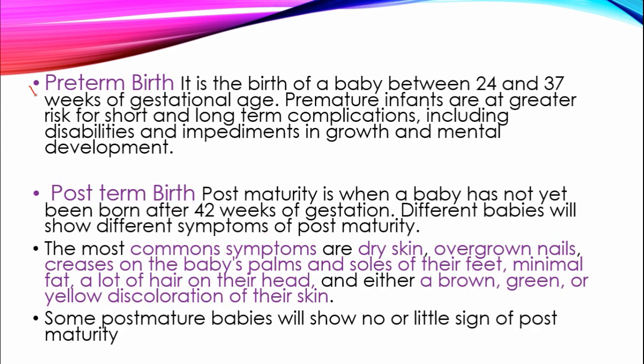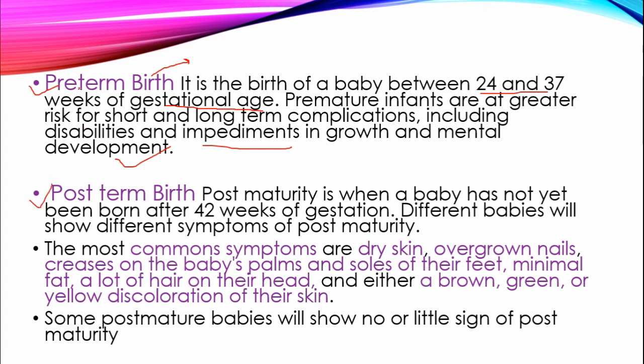Then comes preterm birth. Preterm birth is the birth of a baby between 24 to 37 weeks of gestation age. Premature infants are at greater risk of short and long-term complications, including disabilities and impediments in growth and mental development. Preterm birth means the baby is born before the time of delivery, between 24 to 37 weeks of gestation.